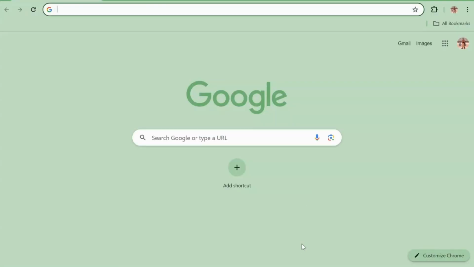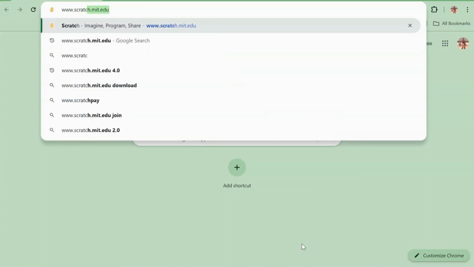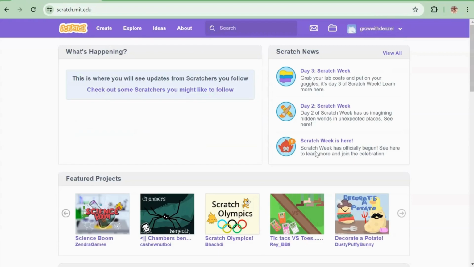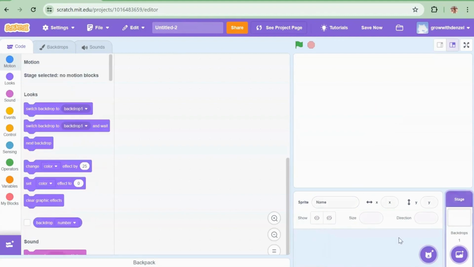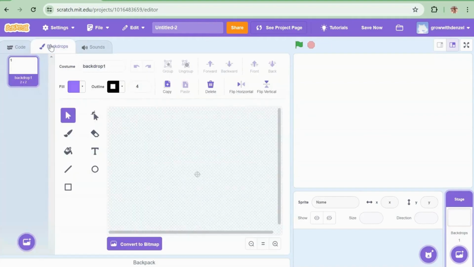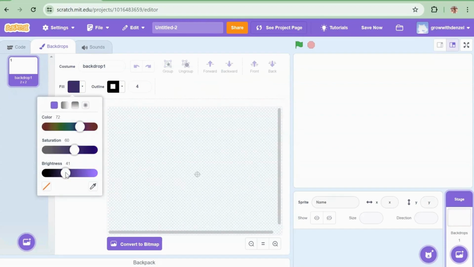So you go to the Google search bar, type www.scratch.mit.edu and click enter. Then you click on the create button. So you delete the scratch cat and go to the stage. Then you draw the ground and the background of how it would look.